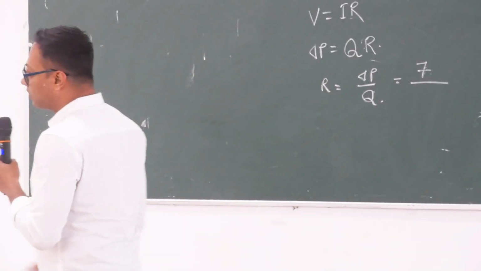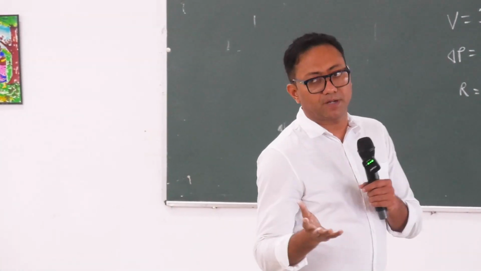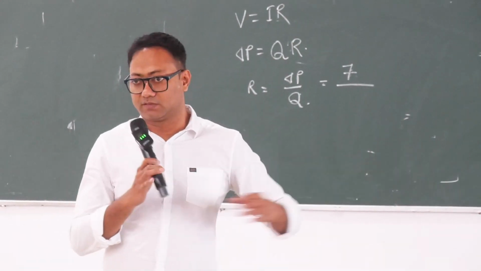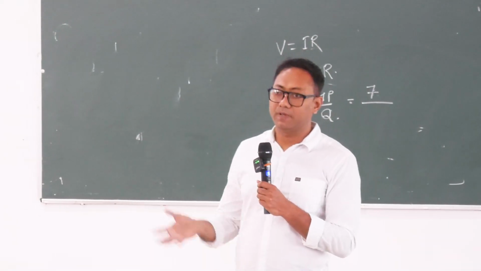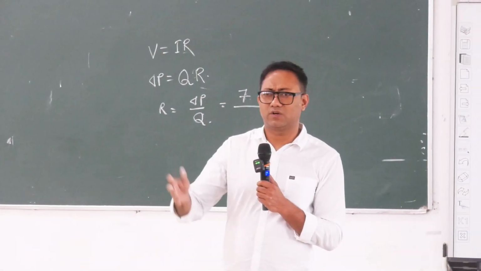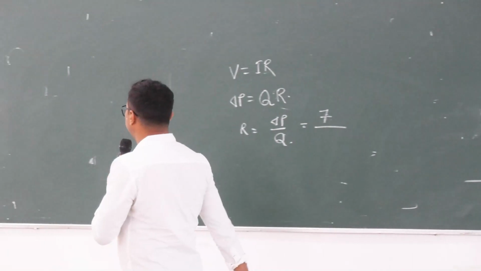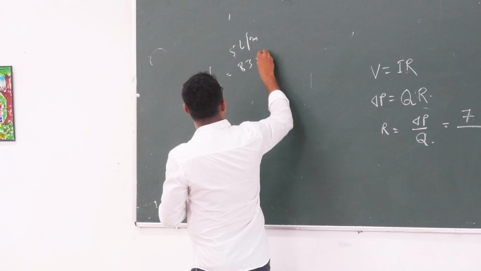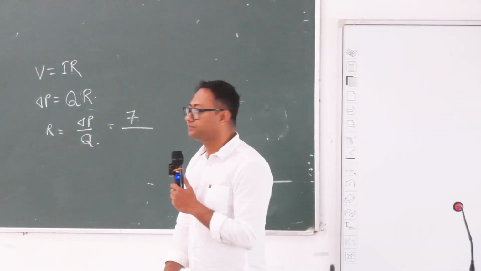So if we consider a normal healthy adult human being, cardiac output is 5 liter per minute for both right ventricle and left ventricle. Here it is right ventricle because it is pulmonary circulation, right? So right ventricle's cardiac output is 5 liter per minute. If you convert it into ml per second, it will come to around 83 ml per second. Okay, 5 liter per minute is equal to 83 ml per second. So this is the flow, 83.